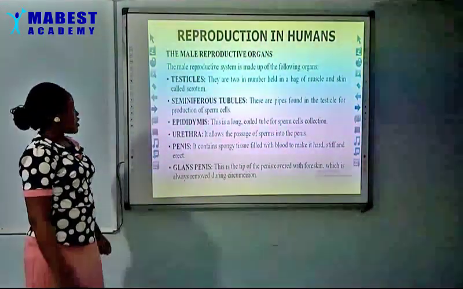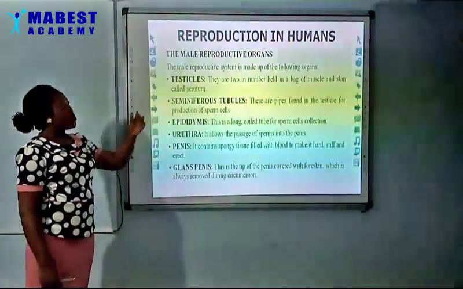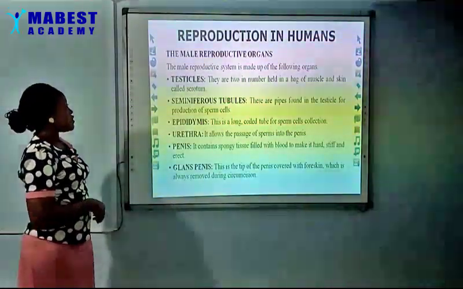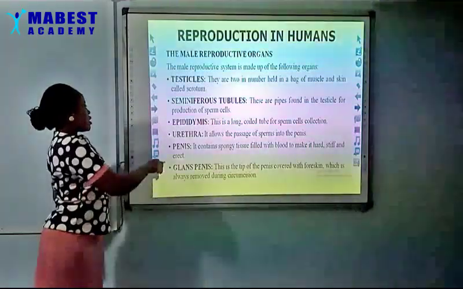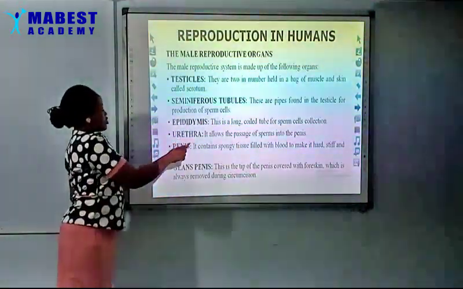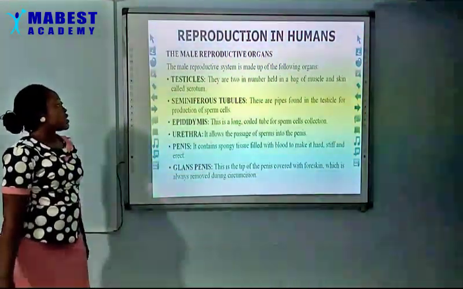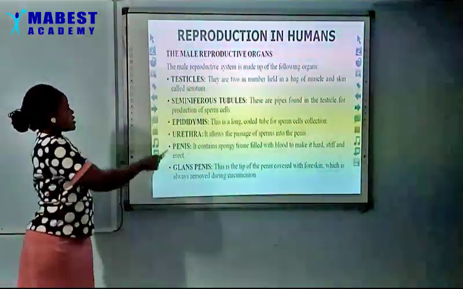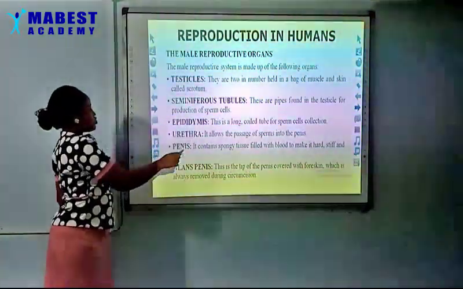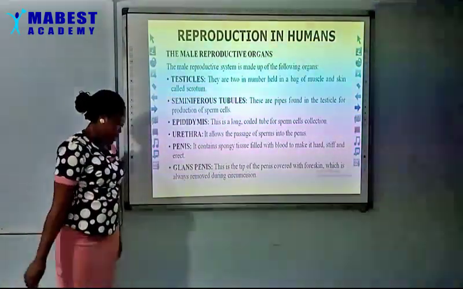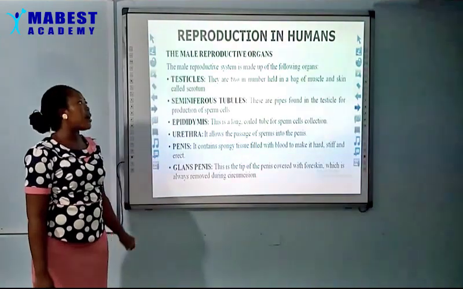The male reproductive organ is the first one we'll be looking at. And the male reproductive system is made up of the following. We have the testicles, seminiferous tubules, epididymis, urethra, penis, and glans penis. Again, I would like to repeat that. Testicles, seminiferous tubules, epididymis, urethra, penis, and glans penis. Yes, we still have some other structures, but for now, this is what we'll be looking at.